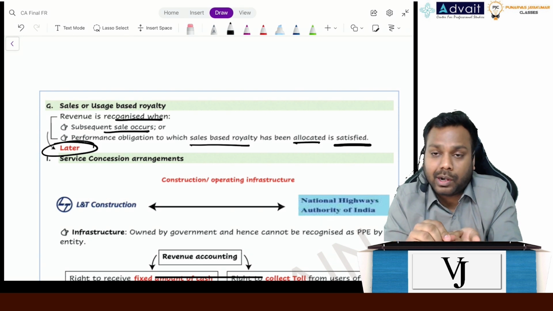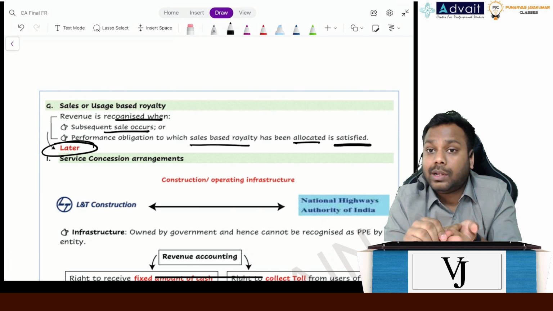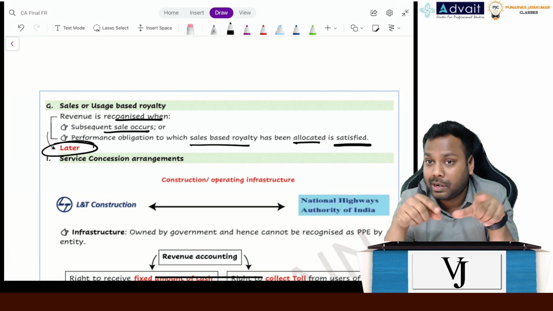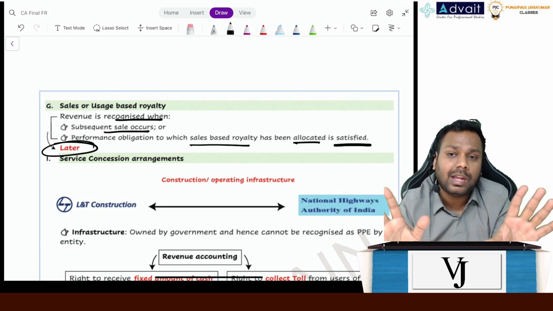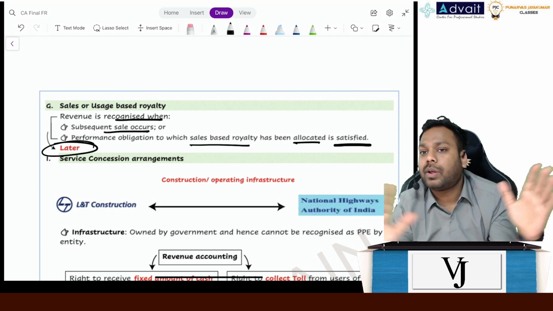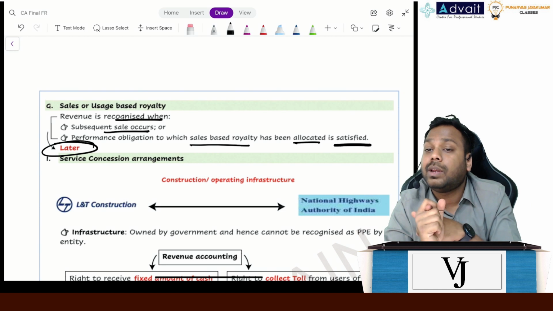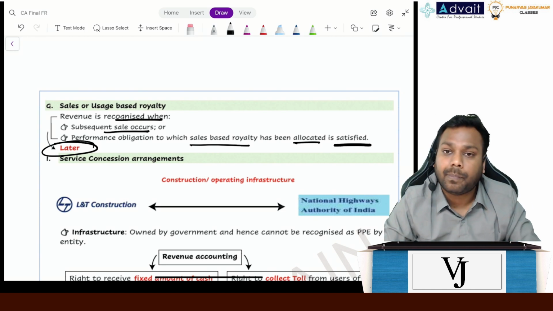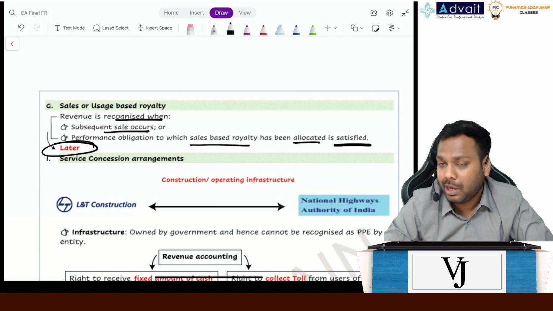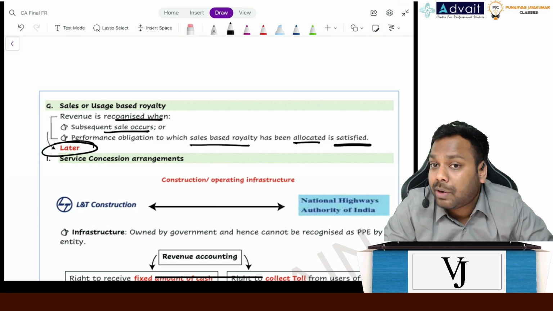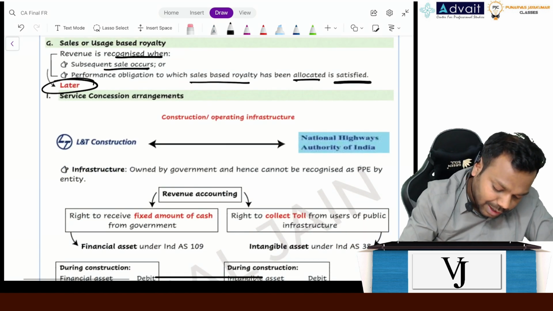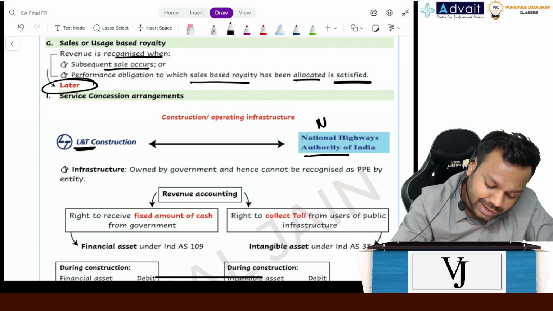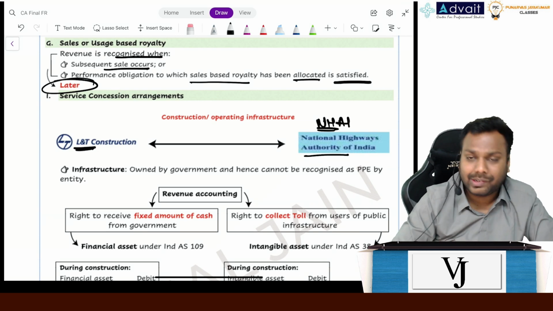If they have constructed a road, they will get the right to collect the toll. If they have constructed an airport, they will collect sponsorships from advertisements. In any airport which you go to, you will see n number of advertisements. Why? They are getting the money for that, right? So there is a right to receive that. That's what is called public-private partnership, or it is also called a build, operate, transfer model, wherein let's suppose a company like L&T enters into a contract with the National Highways Authority of India, that is NHAI, to construct the road.